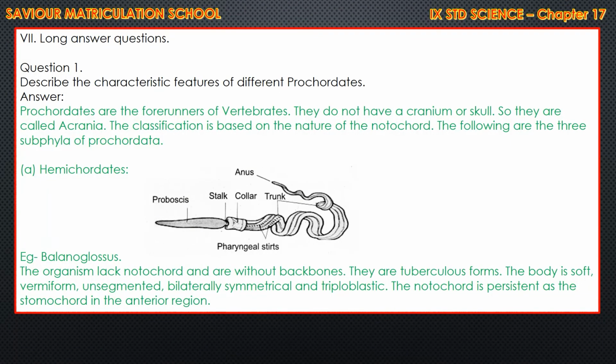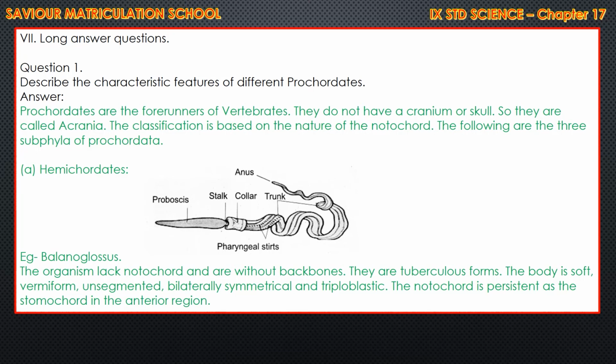The detailed answer. Describe the characteristic features of different prochordates. Answer. First we are giving the short introduction. Prochordates are the forerunners of vertebrates. They do not have a cranium or skull, so they are called acrania. The classification is based on the nature of notochord. The following are the 3 subphyla of prochordata. So how many there? 3.